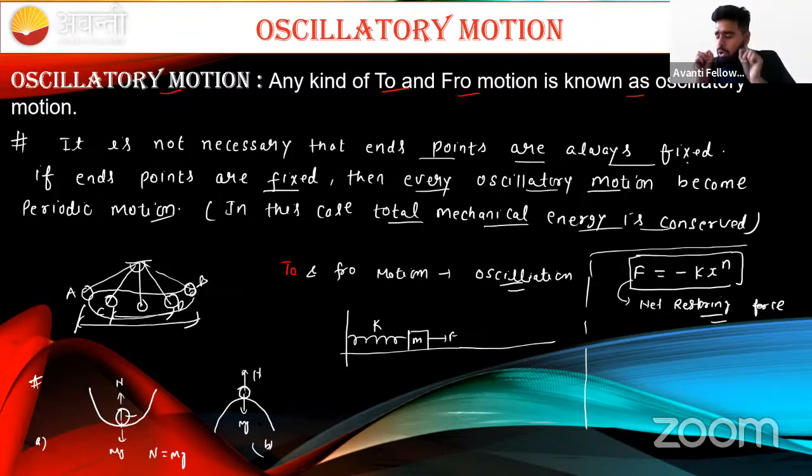But if we are interested, sir, in which equilibrium is stable, that tells about the stability of the ball. So what is your answer, beta? You can say, sir, what is the meaning of stable equilibrium? Stable equilibrium means the body possesses its minimum potential energy, or we can say that if we slightly displace the body from its given mean position, the body wants to regain its mean position.